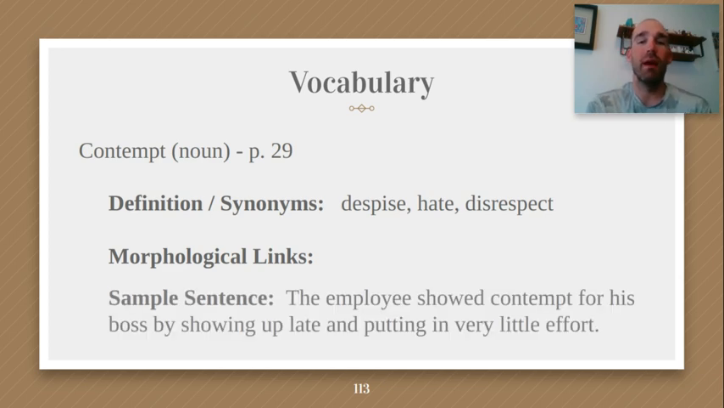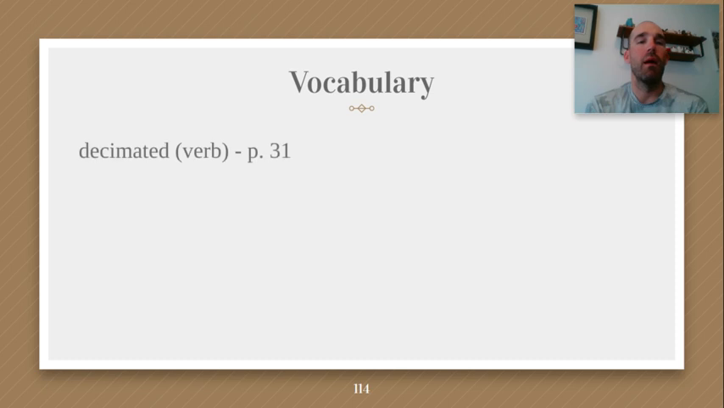In my sentence, it says the employee showed contempt for his boss by showing up late and putting in very little effort. So he didn't show very much respect. He showed his hatred, that he despised him in that way. Pause the video and write your own sentence now. All right, welcome back. Hopefully you wrote a good, high-quality sentence with good context clues.